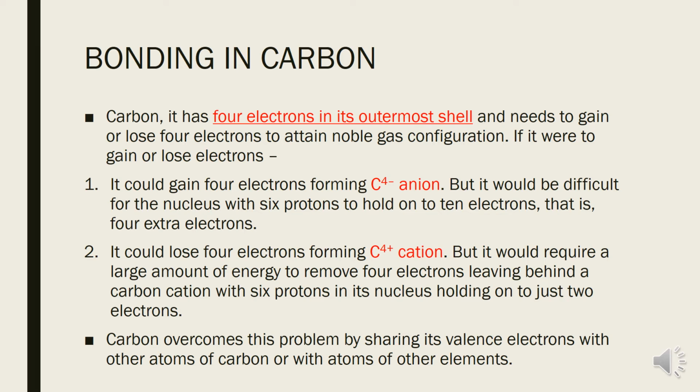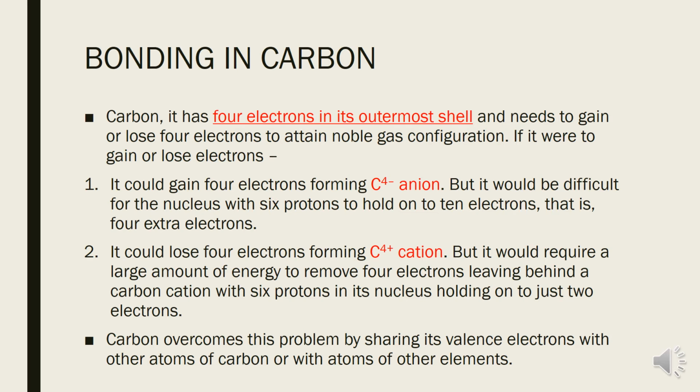Now children, bonding of carbon atom with other atoms. In the earlier slide I told you the electronic configuration of carbon is 2,4. It contains 4 electrons in the valence shell.